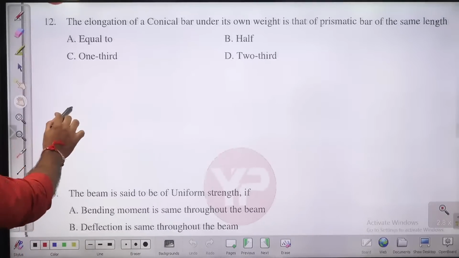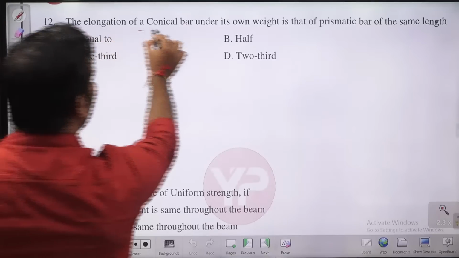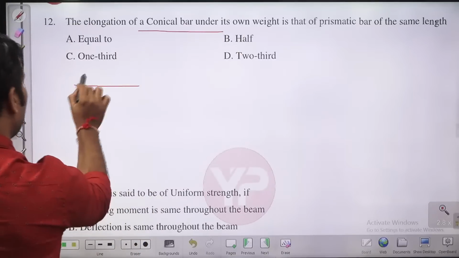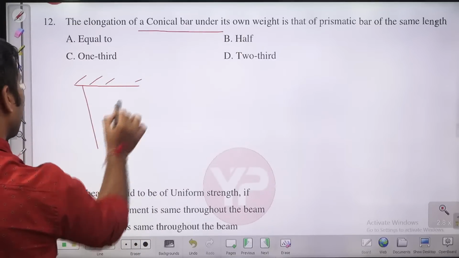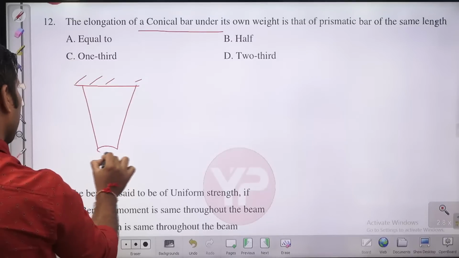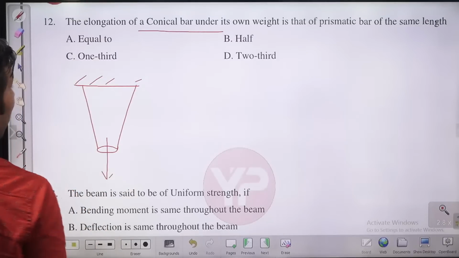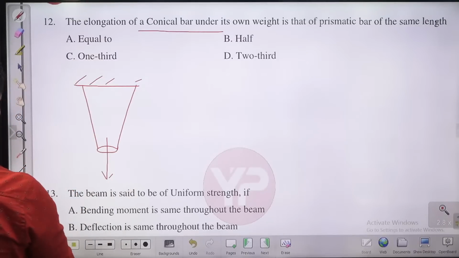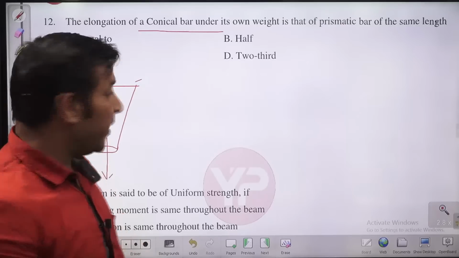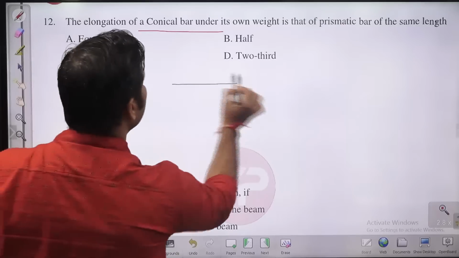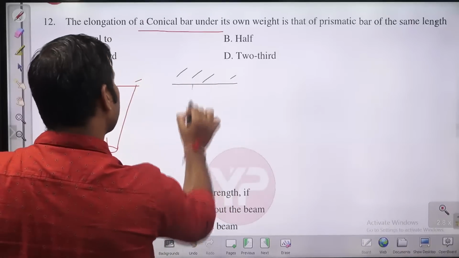The question is something like this. Let me read it for you. The elongation of a conical bar. There is a conical bar, guys, something like this. The elongation of this conical bar due to its own weight. And in the second case, you have a prismatic bar, something like this.